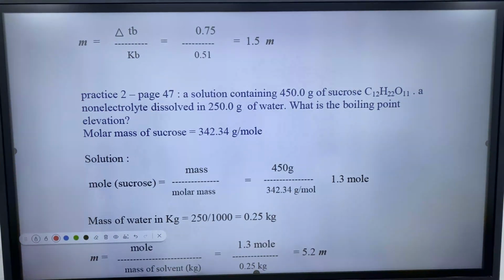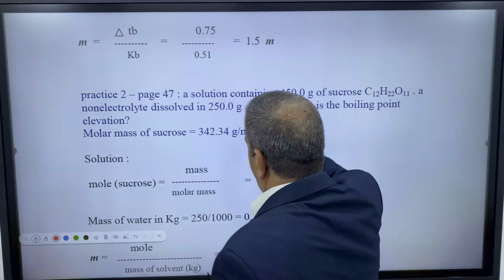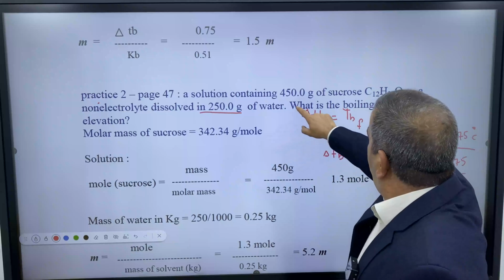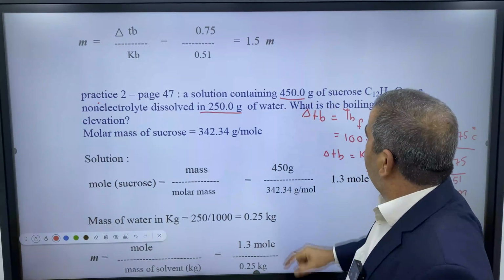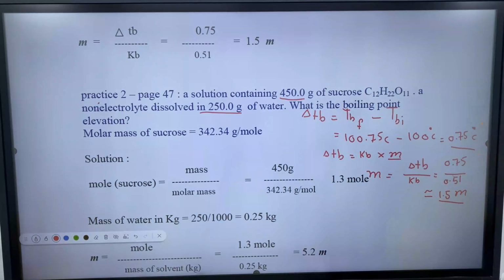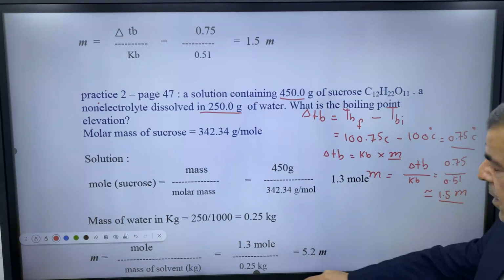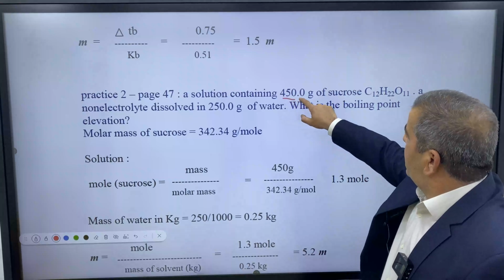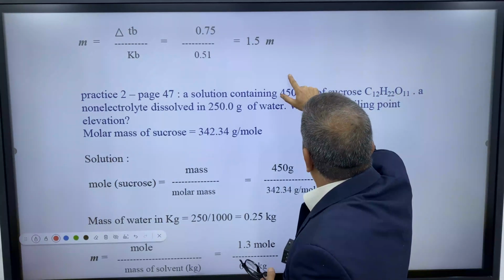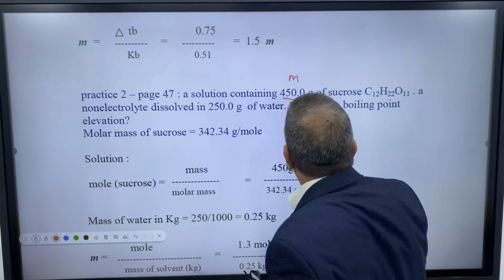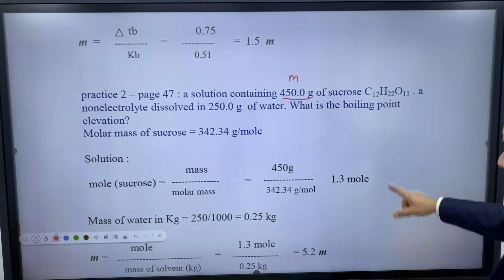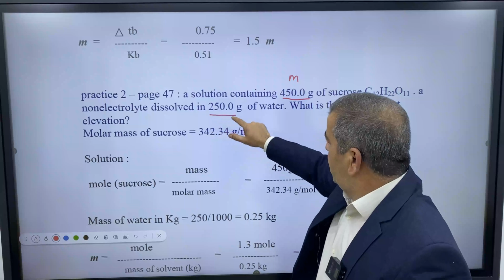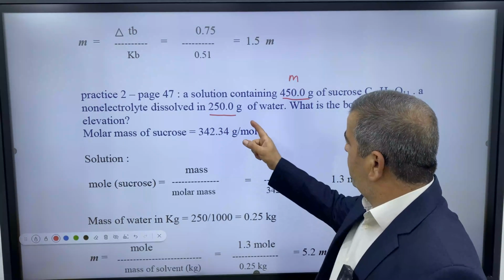here we have a solution containing 450 grams of sucrose, C12H22O11. This is the mass of the solute, not the molality. And a non-electrolyte dissolved in 250 grams of water.